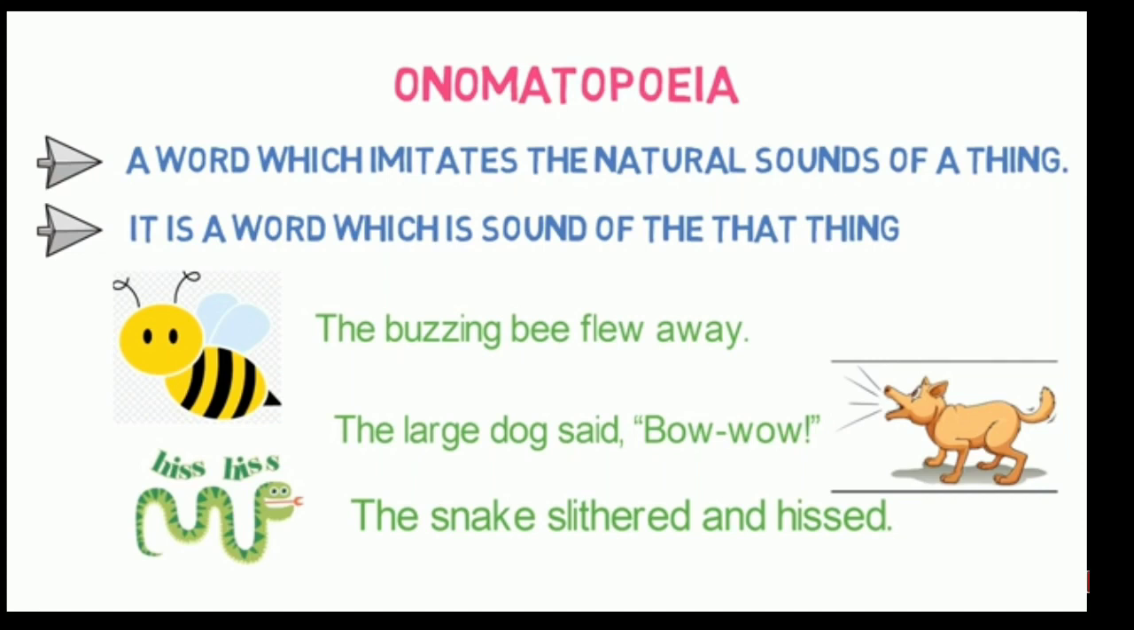The next example, the large dog said bow wow. In this statement, what is the sound of the dog? Bow wow. So it is onomatopoeia. In the next statement, the snake slithered and hissed. Here, the sound of the snake is hissed. So it is onomatopoeia.